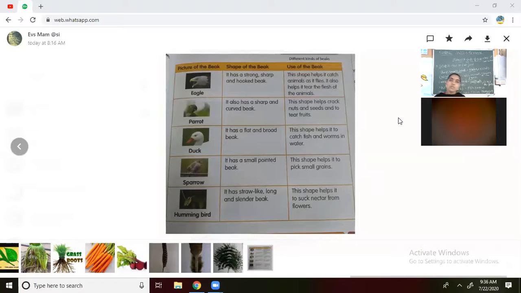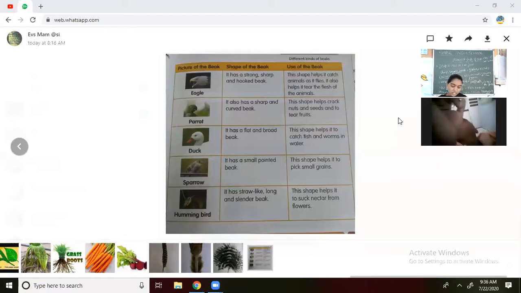Next, what is the use of the beak, you are going to see now. This shape helps it to catch fish and worms in the water. While showing you the picture also, I have shown how the bird is going to catch fish and how the bird is going to catch worms in the water. The duck is in the water, so the duck has to catch the worms or the fish to eat food.